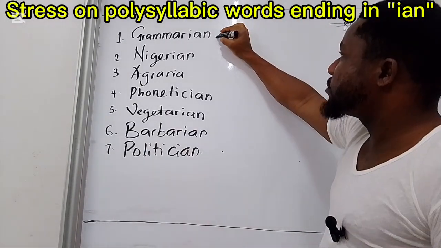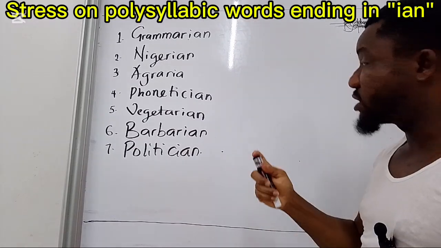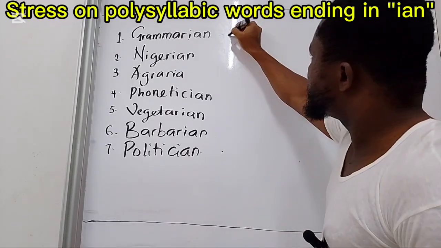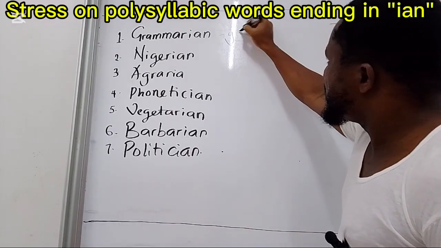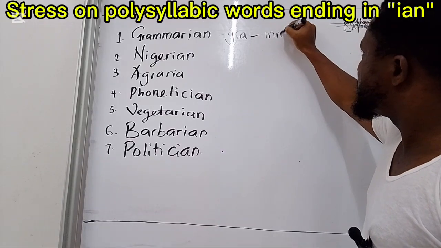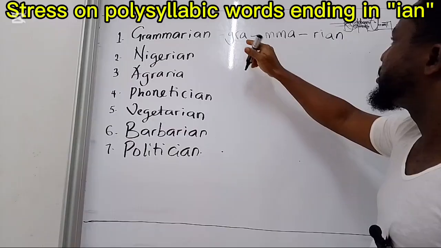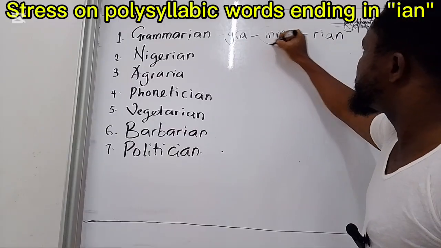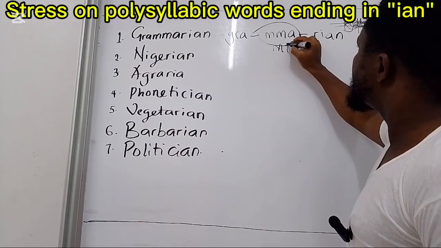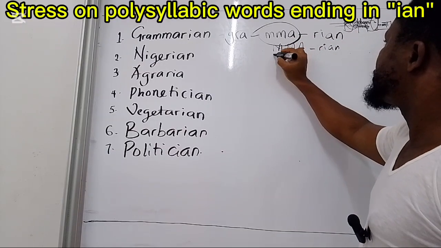If you have to break this down, grammarian. So this is where the stress falls on. This is what takes the stress.